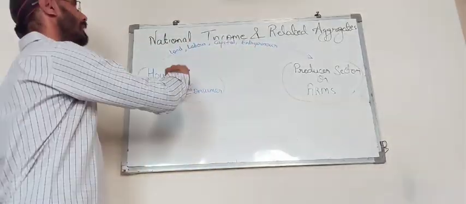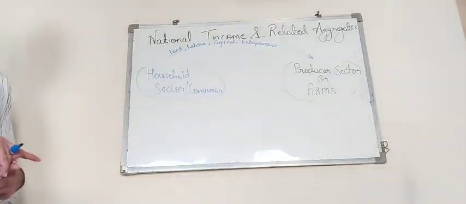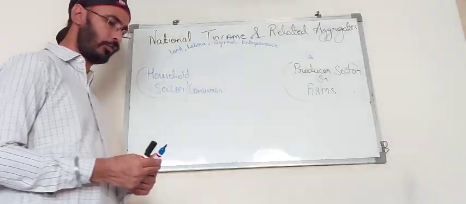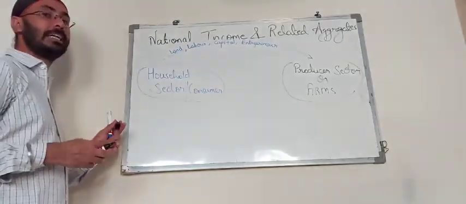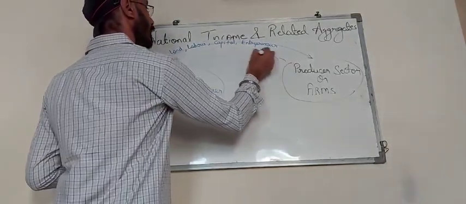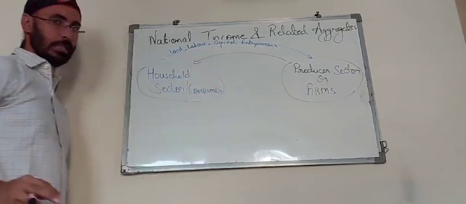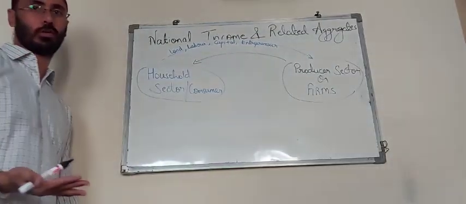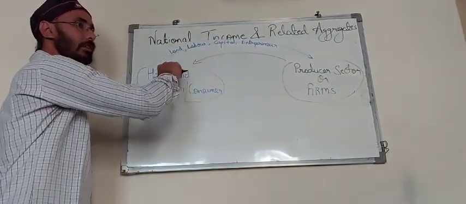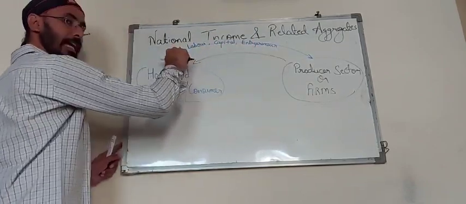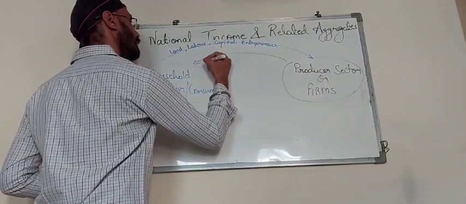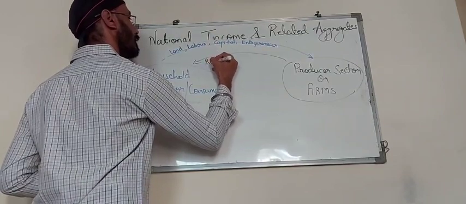When we provide these four services to the producer sector, it is obvious that we are not providing them at free cost. We get in return the factor cost for that. We get rewards for that. For whatever services we provide in the form of land, labor, capital, entrepreneur, for the land we in return get rent.